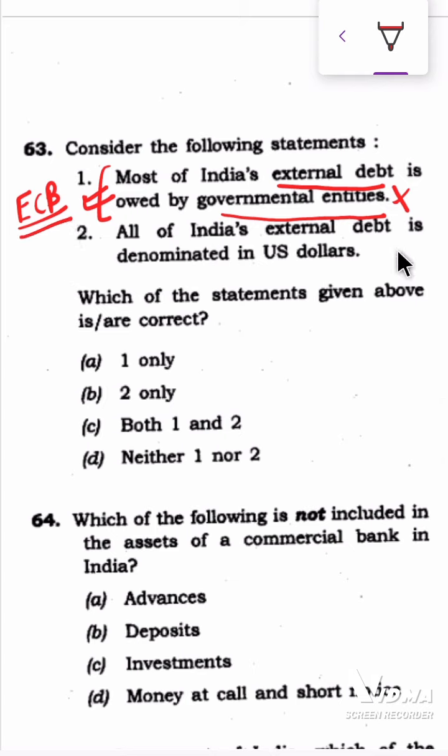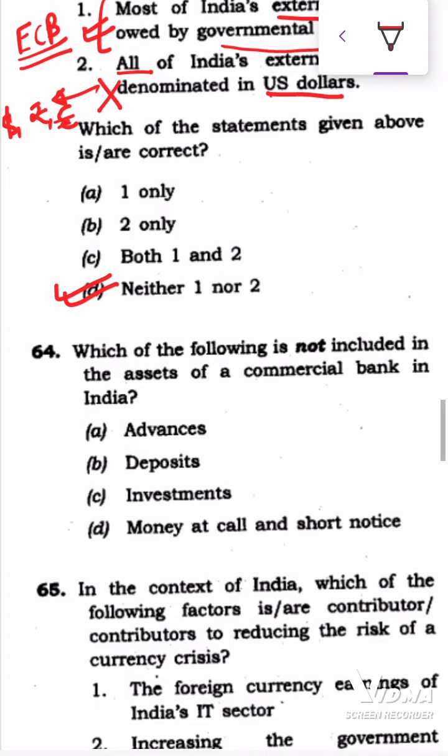All of India's external debt is denominated in the US dollars. No, not all. Actually most of the debt is denominated in the US dollars, but it is also denominated in the rupees, the euros, and the pounds. So it's not like all the external debt is denominated in the US dollars. So statement 2 is not right, and statement 1 is also not right. So here we have to mark the option D.